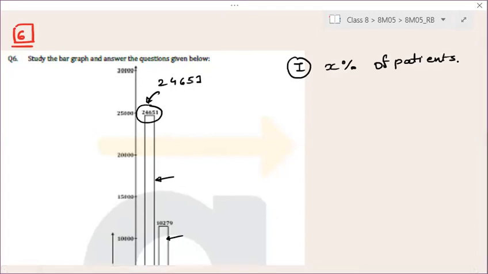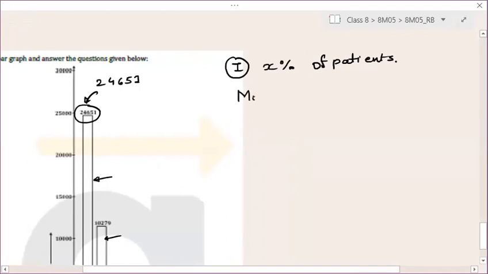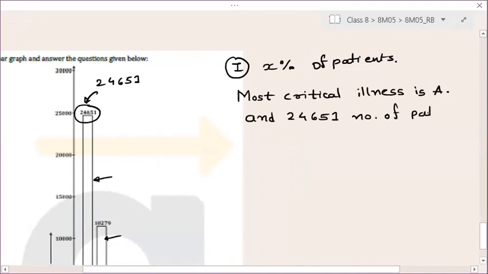It is the disease-wise breakup of mental illness. So 24651 patients are having illness A. Here the most critical illness is A, and 24651 patients are having this illness.